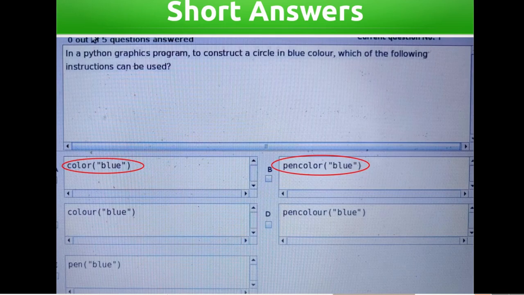In a Python graphics program, to construct a circle in blue color, which of the following instructions can be used? Color blue, pen color blue, and so on. Answers: color blue, pen color blue.